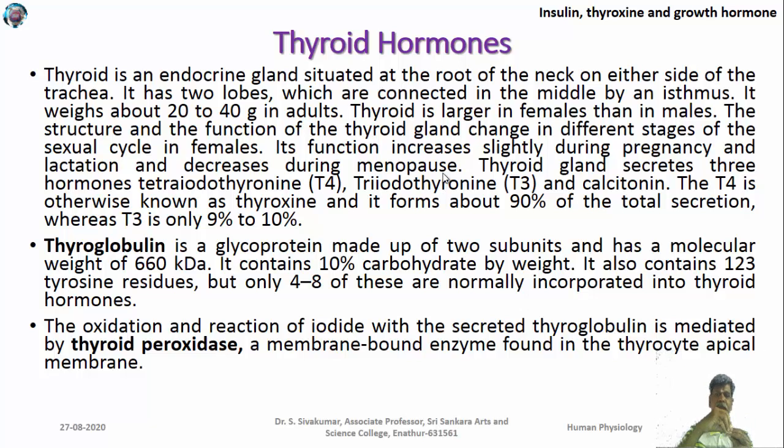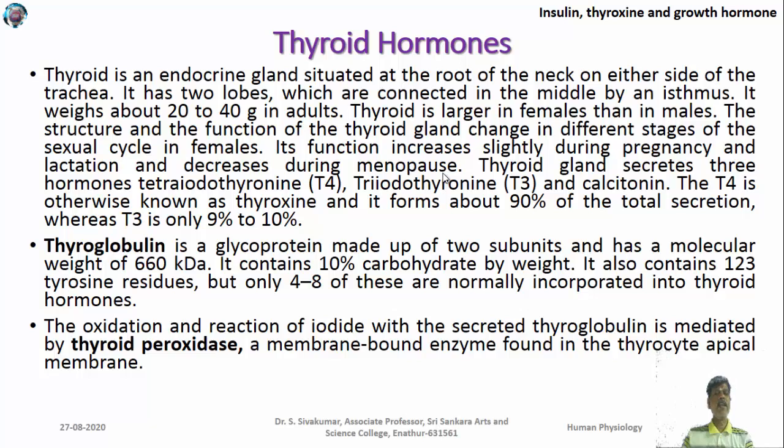By a pinching off reaction, the thyroid hormones come out of thyroglobulin. Thyroglobulin is a glycoprotein made up of 2 subunits with a molecular weight of 660 kilodaltons. It contains 10% carbohydrate by weight. It also contains 123 tyrosine residues, but only 4 to 8 of these are normally incorporated into thyroid hormone, and they are removed from the thyroid gland.